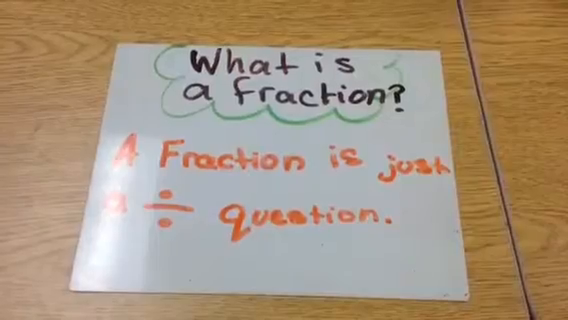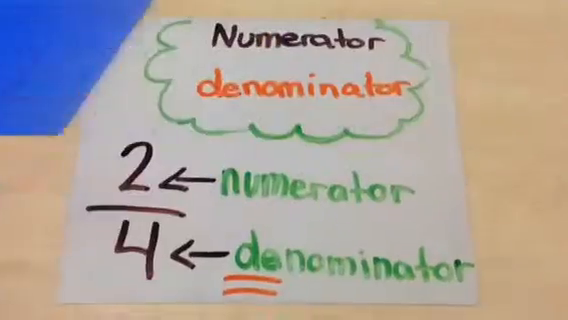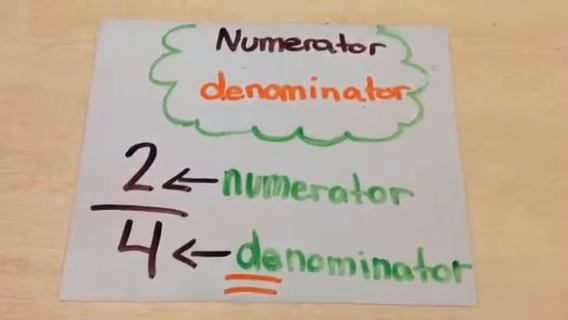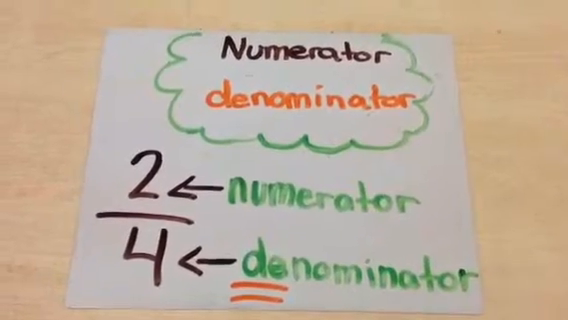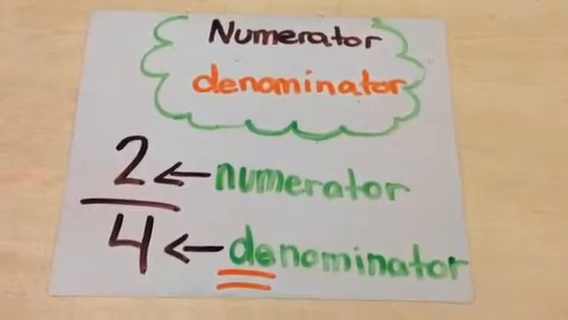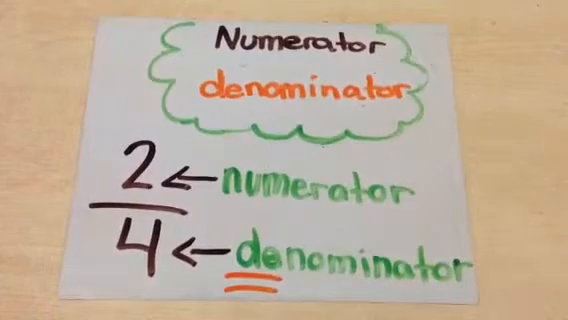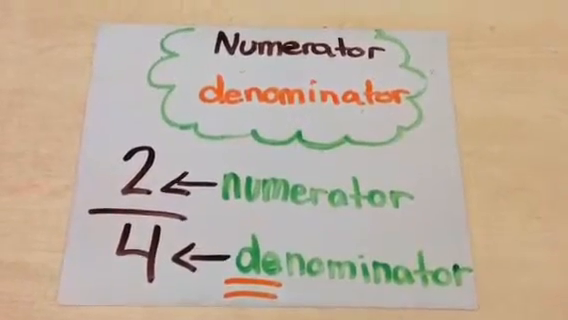So, what is a fraction? A fraction is just a division question. I've heard about this numerator and denominator. What is that all about? The numerator is the top number and the denominator is the bottom number. A good way to remember that is because denominator has a D in it, which means down.